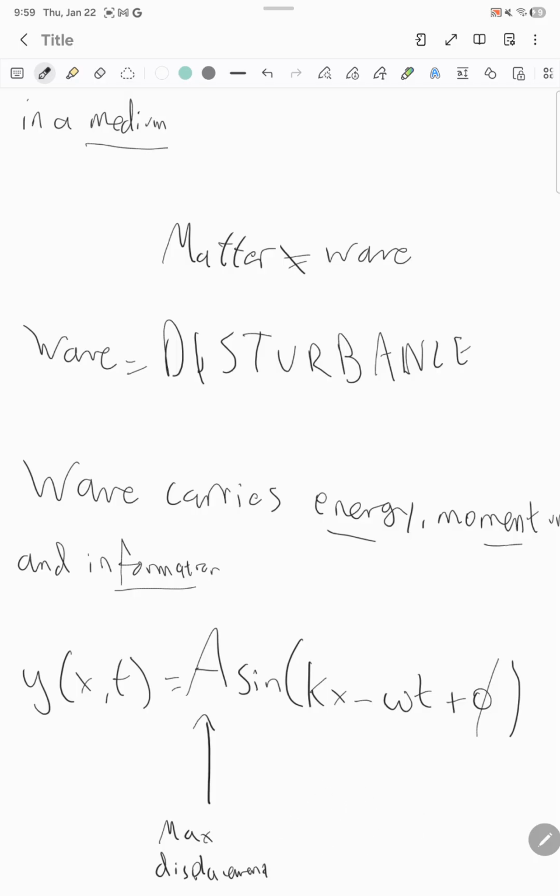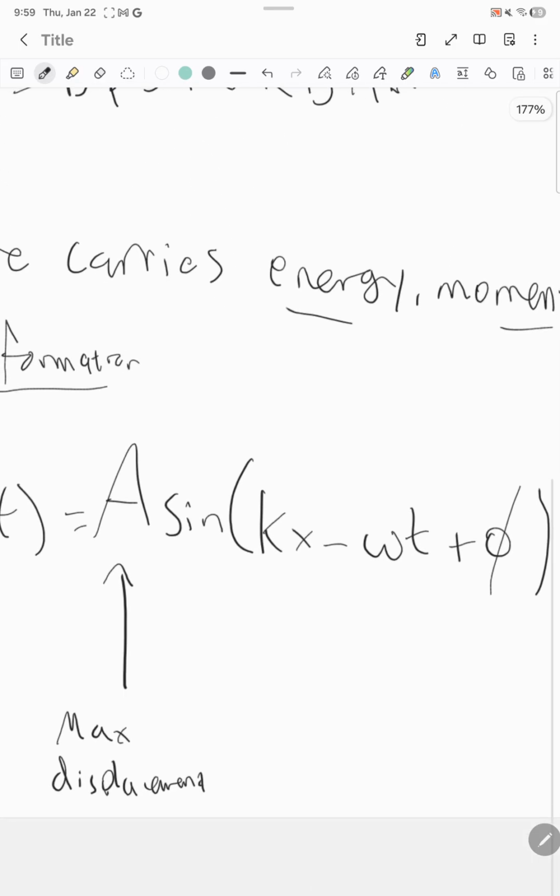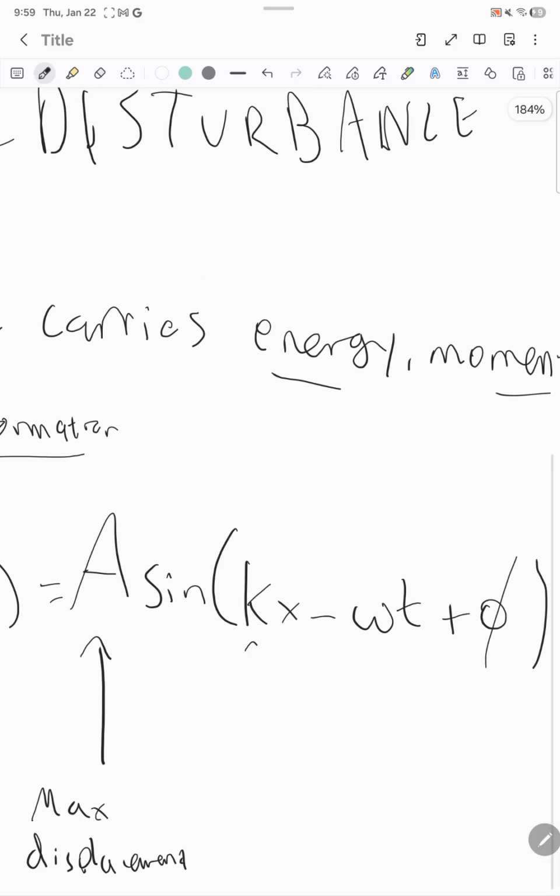K here is a constant, which is 2 pi over lambda, which is the wavelength. Omega will be 2 pi f, 2 pi times the frequency.